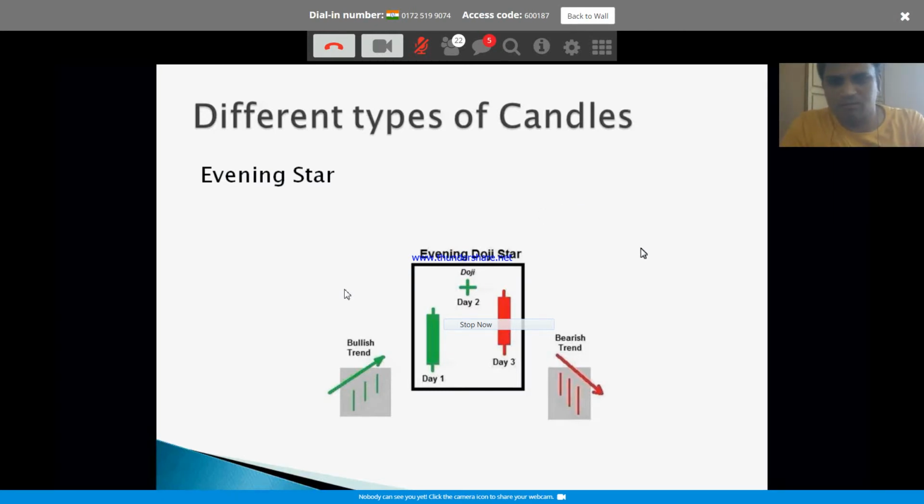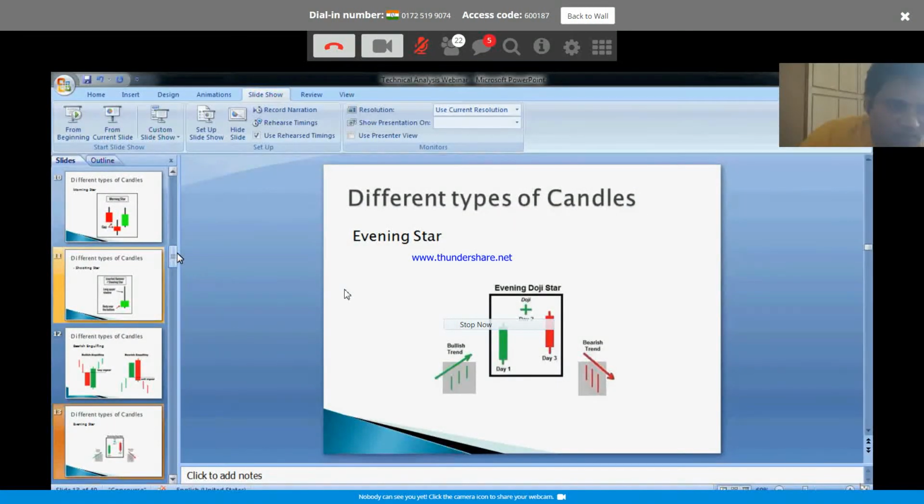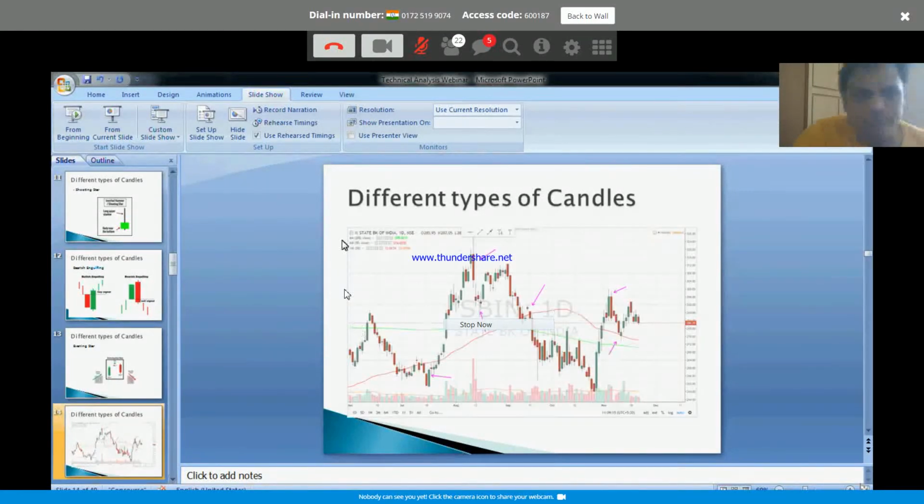You could be asking what is a doji. I'm sure today most of you know it, but just in case, otherwise you can search and learn about the other candlestick formations. These three I think are very, very useful during intraday trading also, especially the hammer and bullish engulfing, which you will mostly come across every day.